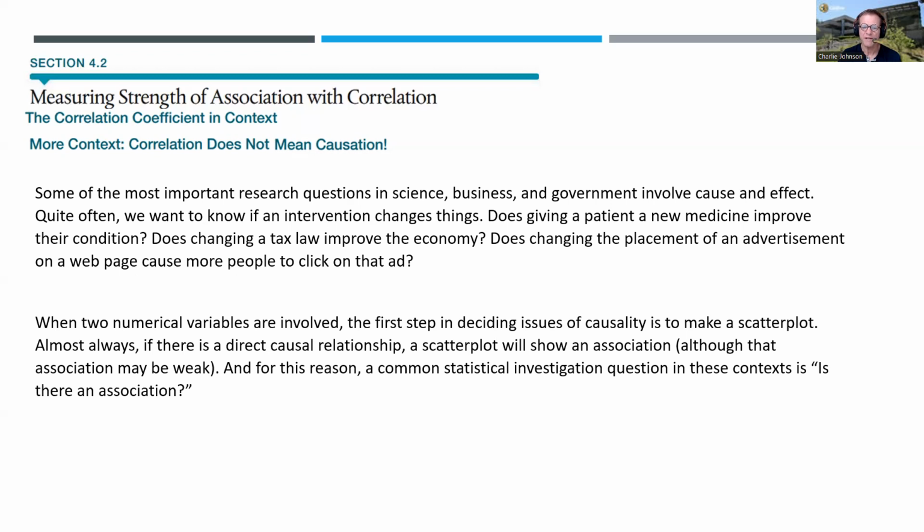When two numerical variables are involved, the first step in deciding issues of causality is to make a scatter plot. Almost always, if there's a direct causal relationship, a scatter plot will show an association, although that association may be weak. And for this reason, a common statistical investigation question in these contexts is: is there an association?